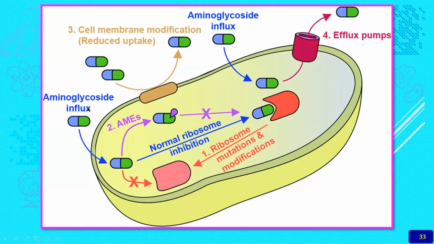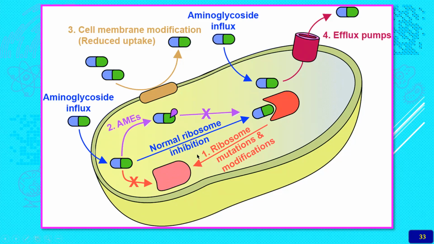Another mechanism is that the binding site on the bacteria will be altered so that the antimicrobial drugs cannot bind to the particular site and act accordingly, and the required protein is not synthesized. This process itself will be inhibited here.